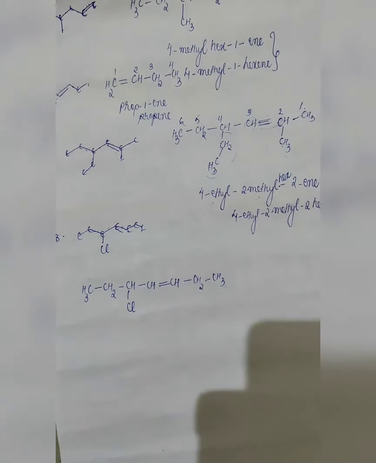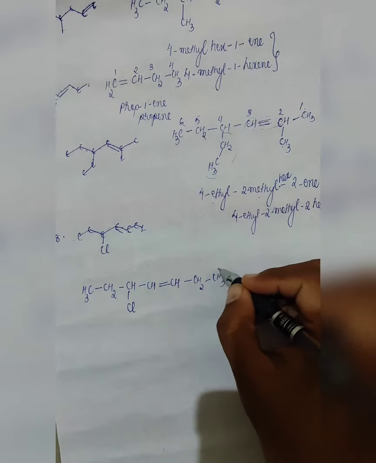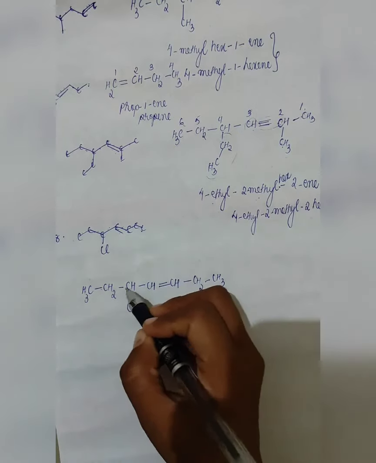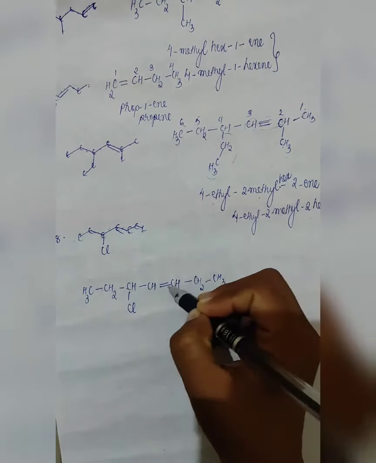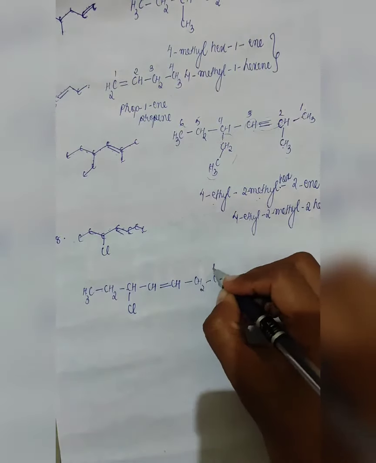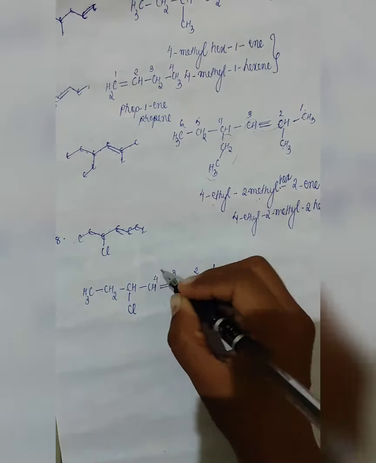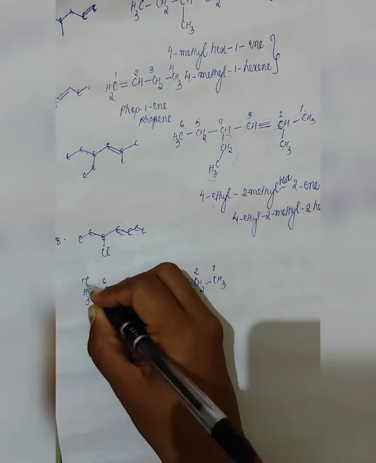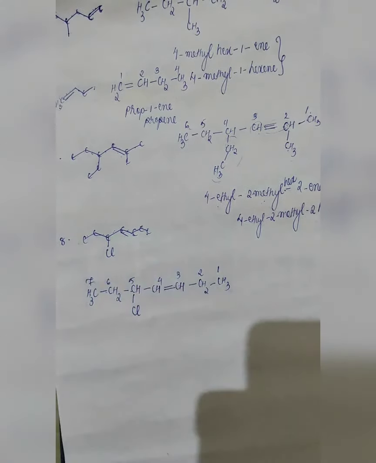Now let us see the numbering. Here 1, 2, 3, 4, 5. 1, 2, 3. When double bond is present, our priority is our double bond. That double bond should get the least number followed by the substituent. So we will proceed in this manner. 1, 2, 3, 4, 5, 6, 7. So while writing down, we will write down the substituent first.